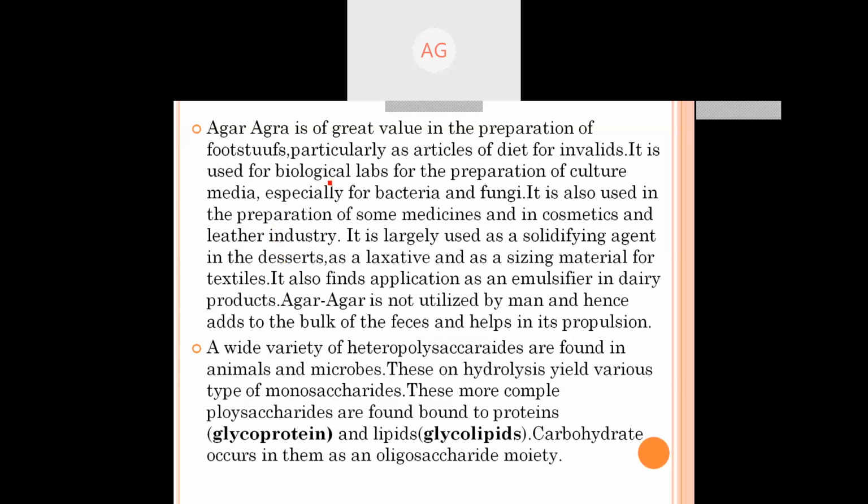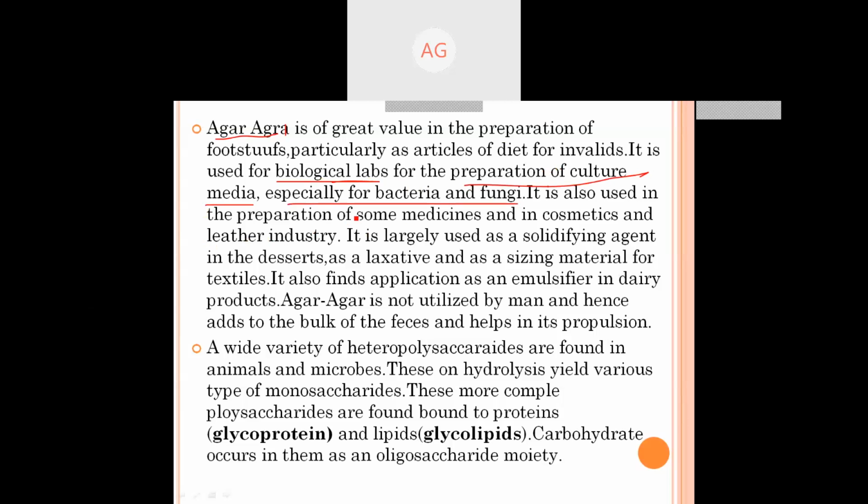Agar-agar is of great value in the preparation of foodstuffs, particularly as articles of diet for invalids. It is used in biological labs, I'm talking about this only, for preparation of culture media, especially for bacteria and fungi.